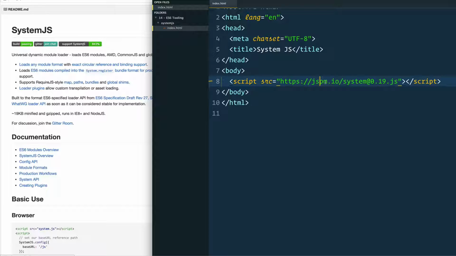JSPM is JavaScript Package Manager, and it sits on top of NPM. So it's not like an alternative to NPM. It just sits on top of it. Now, why am I looking at SystemJS right here?